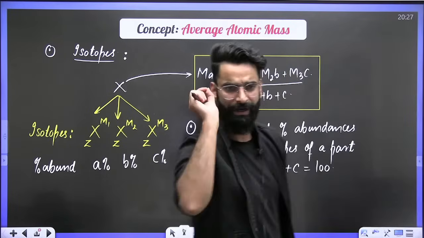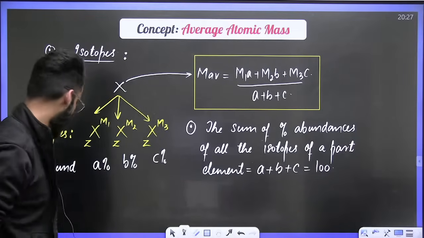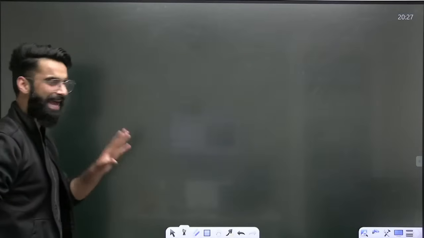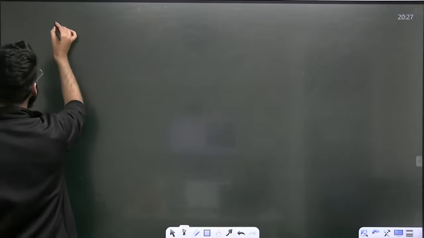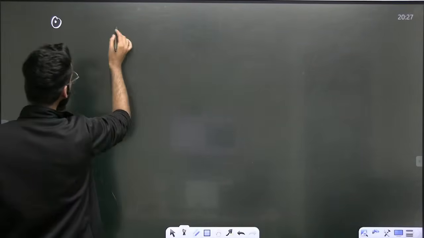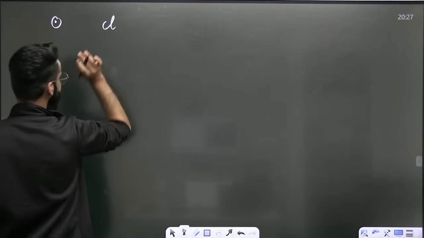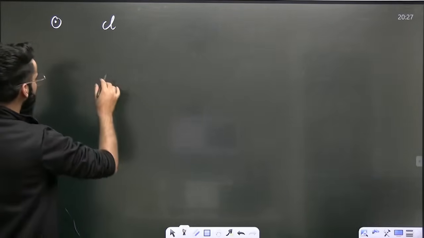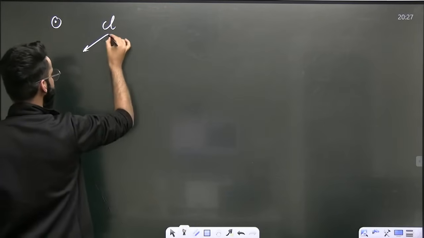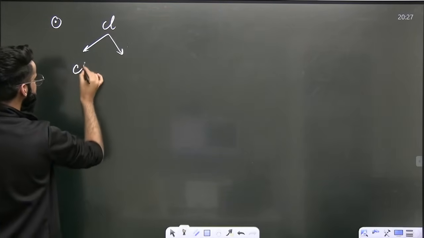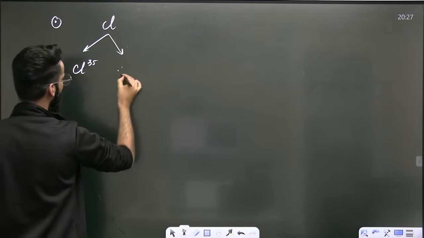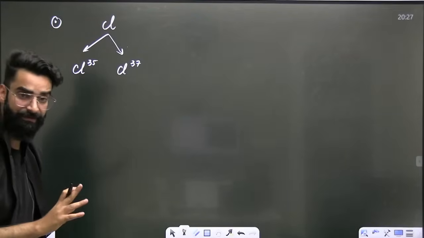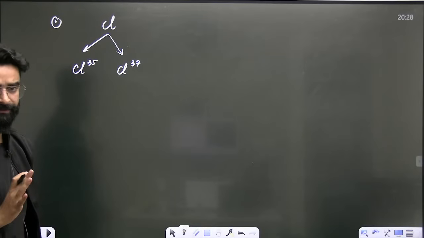Let me give you one example so that you can visualize it properly. See guys, you must be knowing about chlorine. Very simple element, this is chlorine. Chlorine has 2 isotopes, one is Cl35, another one is Cl37.